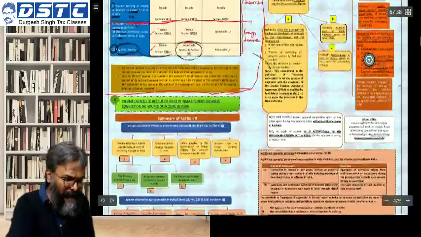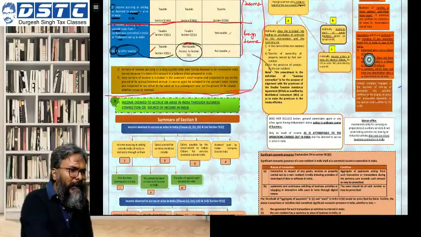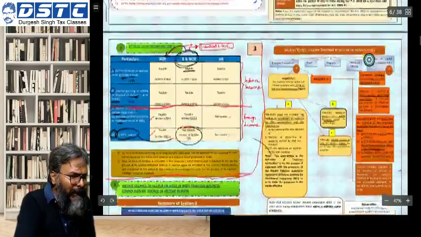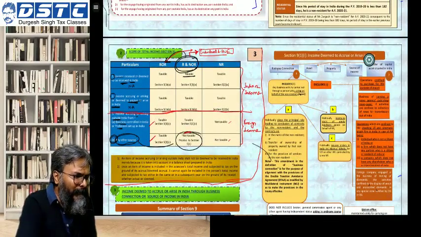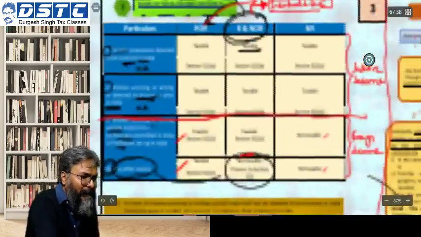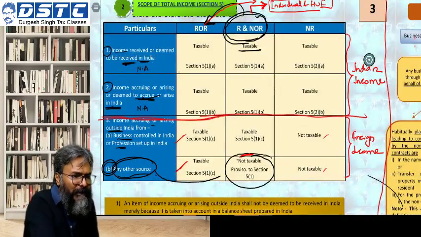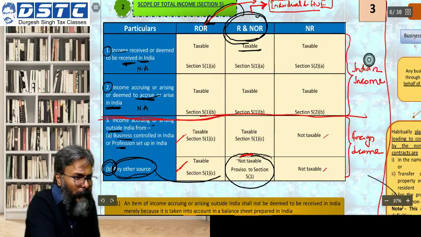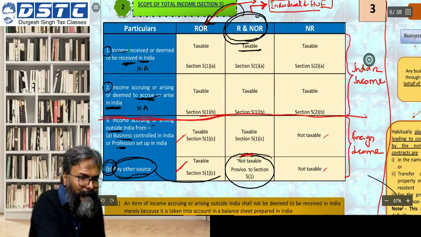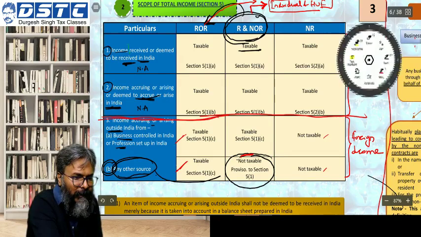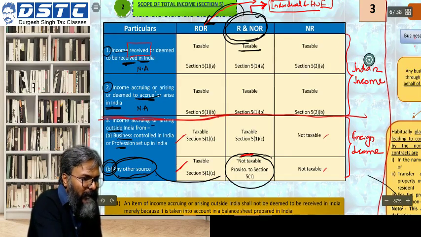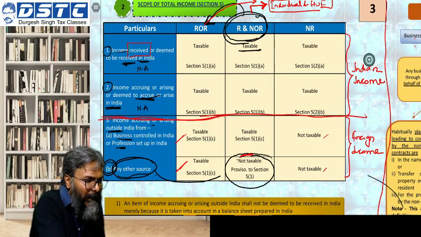Let's start with this one. Students, we were looking for an Indian income, and yesterday we said that the Indian income would be income which you have either received in India, or deemed to have received, and the second one is accrued or deemed to have accrued in India.